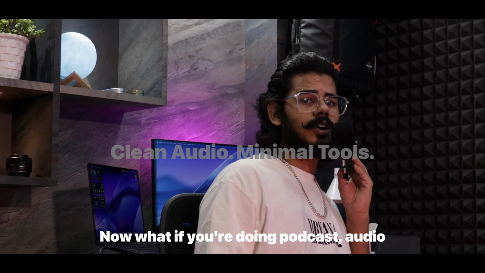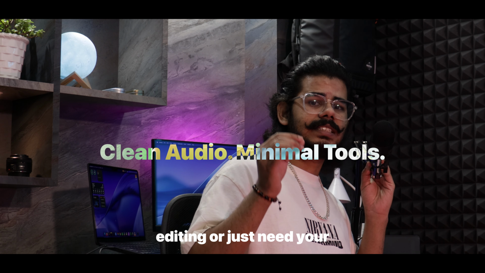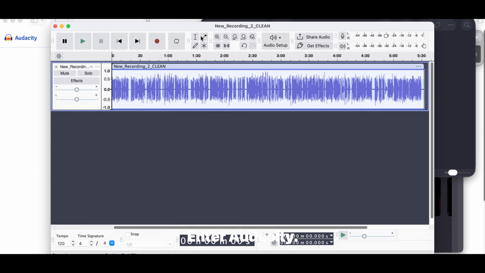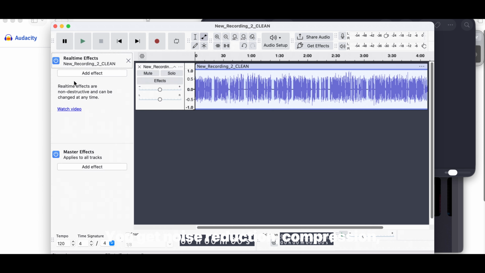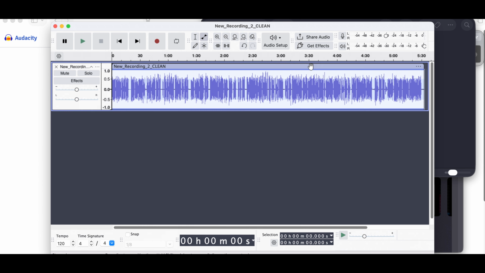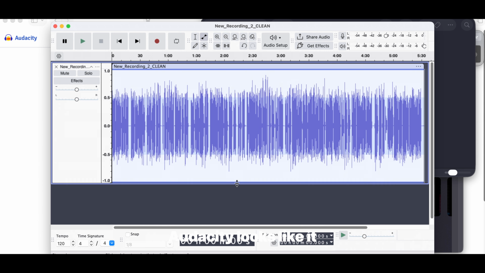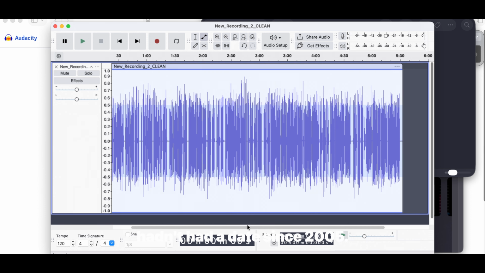Now what if you're doing podcast, audio editing, or just need your mic to sound less like a toaster? I've got you covered. Enter Audacity, still the OG for voice recording and cleanup. You get noise reduction, compression, equalizer, the essentials. But yeah, let's be real, Audacity looks like it hasn't had a date since 2005.